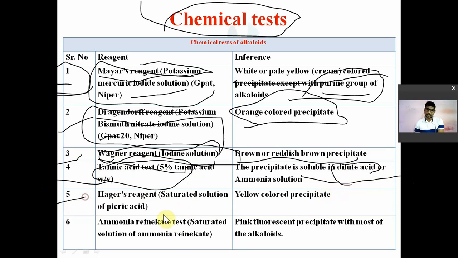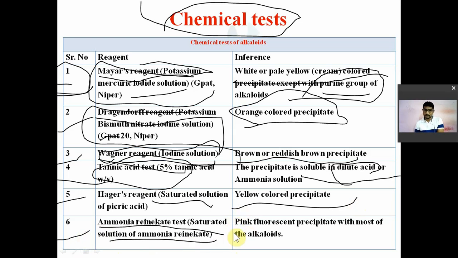Now the next test is Hager's reagent. Hager's reagent is nothing but a saturated solution of picric acid. Picric acid is yellow in color and it will give a yellow precipitate with the alkaloids. Next test is the ammonium reineckate test. Here a saturated solution of ammonium reineckate is used. So you will get a pink fluorescence precipitate with most of the alkaloids.